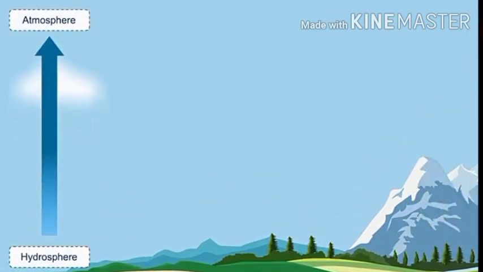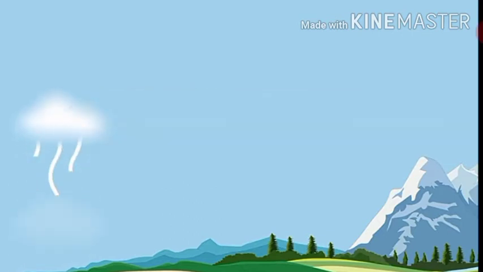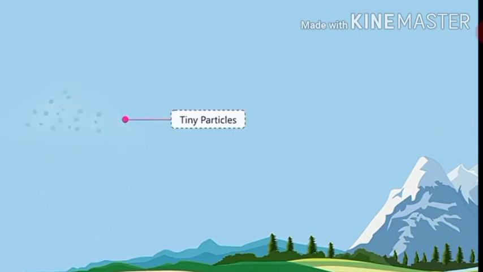Water vapor, being lighter, on reaching the high altitude cools down and condenses to form clouds. The clouds, when loaded with water vapor, change to water droplets. Cool air cannot hold as much water vapor as warm air, so the vapors condense.